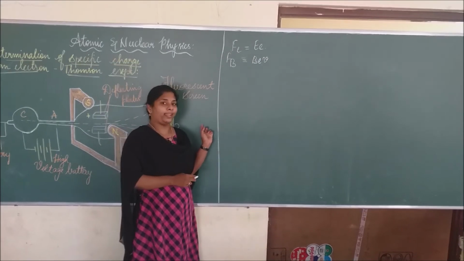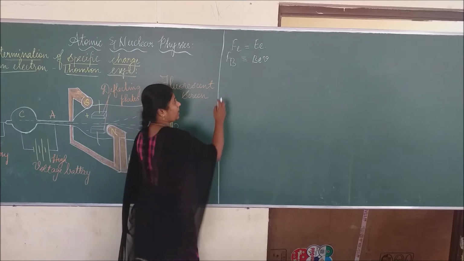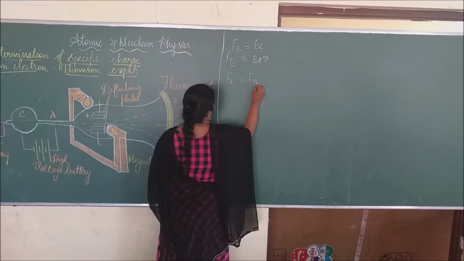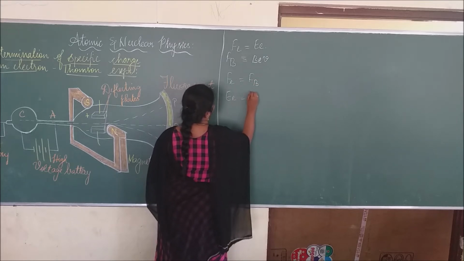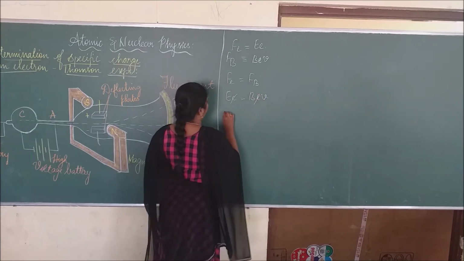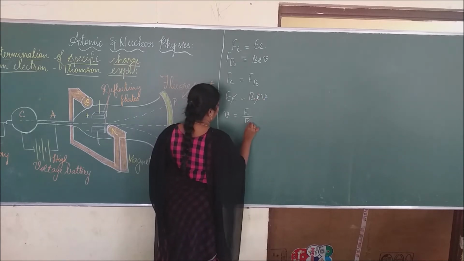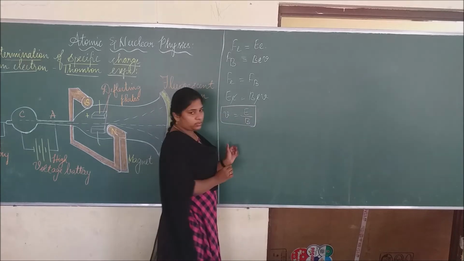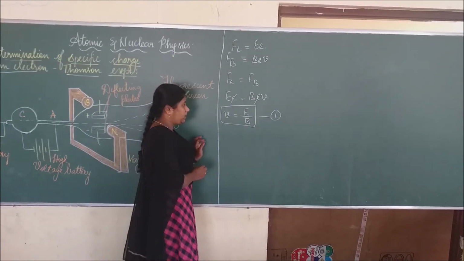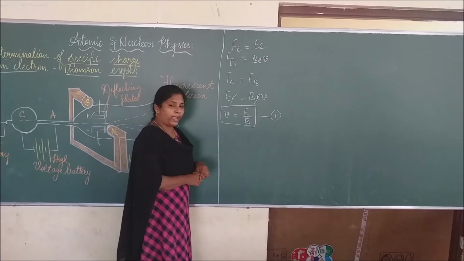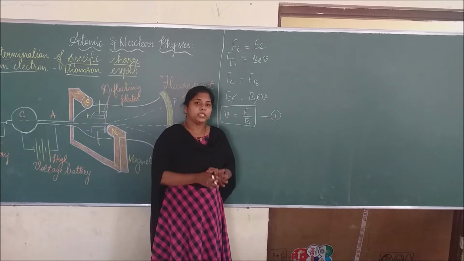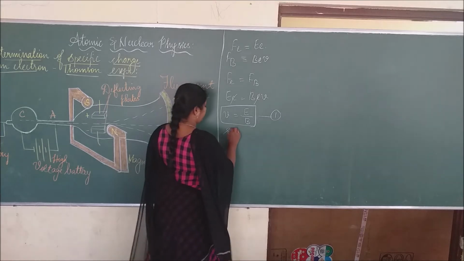Here I said the electric force and magnetic force are kept balanced. So we are equating these two equations. So we get Fe equal to Fb. So Ee equal to Bev. Okay. So this e gets cancelled. Remaining, v equal to E by B. This is the velocity of the cathode ray equation. Okay, that is equation number 1. This E is the electric field, B is the magnetic field. So v equal to E by B. Now how will you find out the specific charge of an electron?